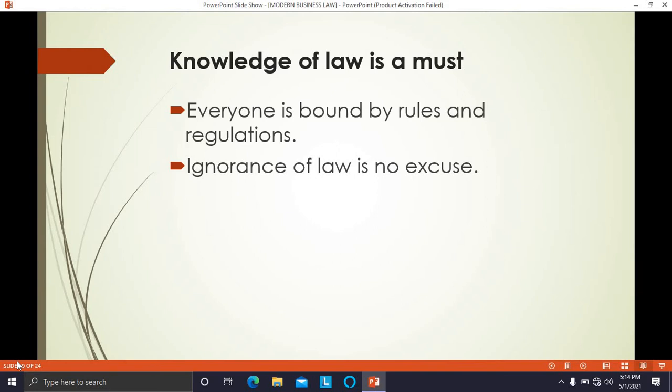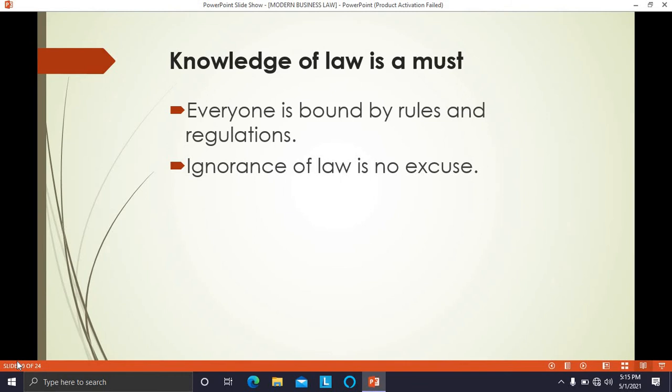Say for example, you are riding a two-wheeler without a helmet, and the traffic police catches you and imposes a fine. Can you say, is it a law that a person riding a two-wheeler should wear a helmet? I am unaware of that law, please excuse me. No, you cannot plead ignorance as an excuse for not following the laws.